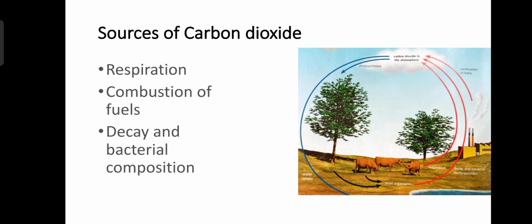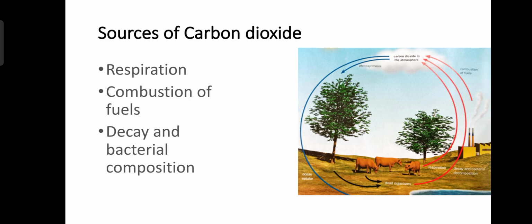If the atmosphere is to maintain a constant amount of carbon dioxide, then the rate at which carbon dioxide is removed from the atmosphere must be balanced by the rate at which the gas is returned to the atmosphere. The rate at which carbon dioxide is released must be equal to the rate at which it is used, because we have to maintain the carbon cycle.